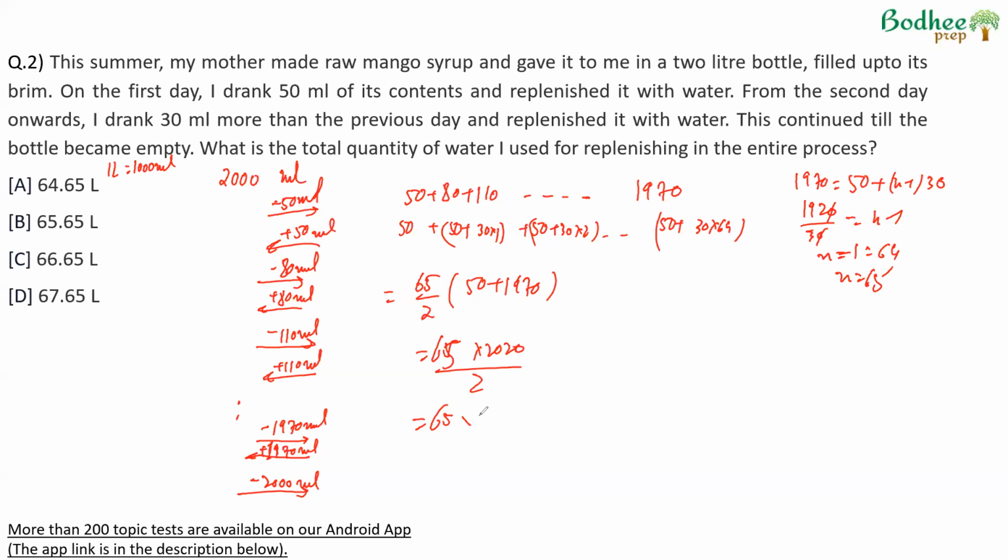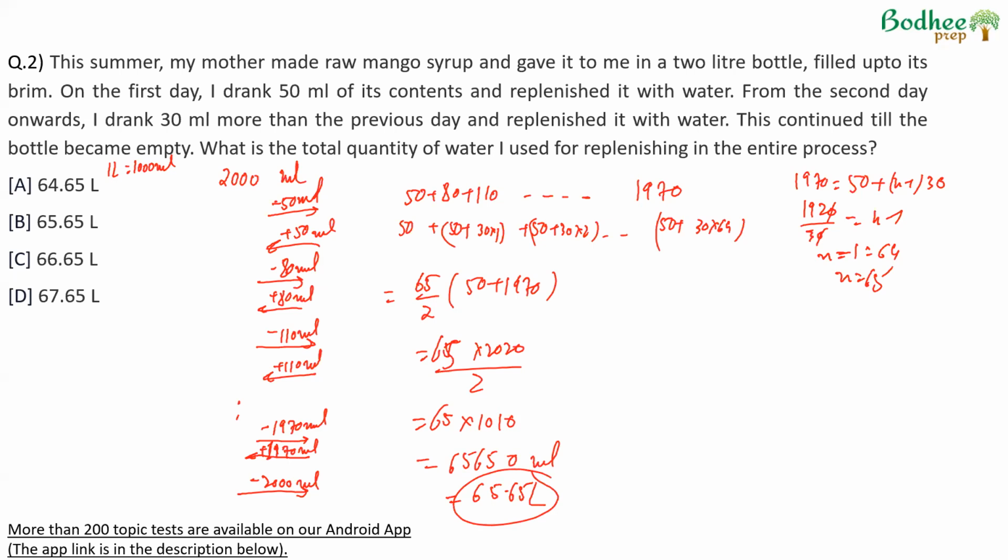65 into 1010. So we will have a 0 in the end, and 65 into 101 will have 65 repeated. So 6565. This is ml. So to make it into liters, we divide by 1000. 65.65 liters will be the total amount of water that will be replenished.